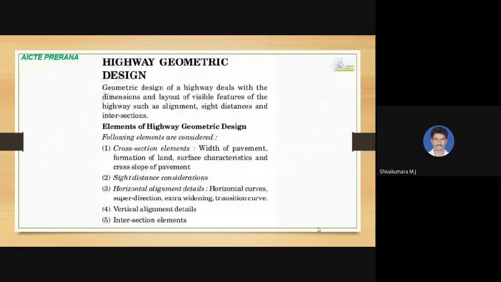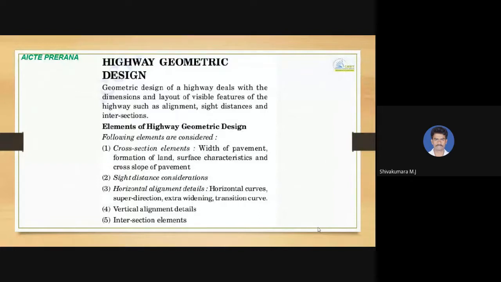First, we come to the geometric design of a highway. It deals with the dimensions and layout of visible features of the highway, such as alignment, sight distances, and intersections.